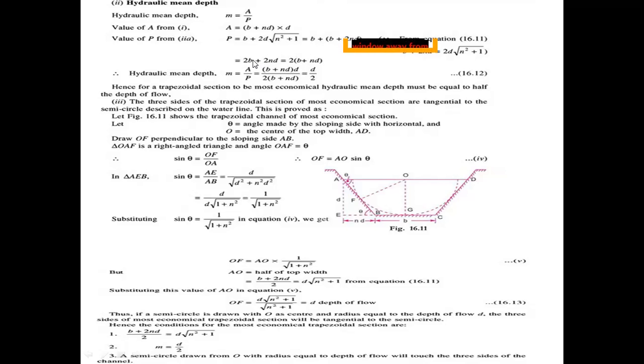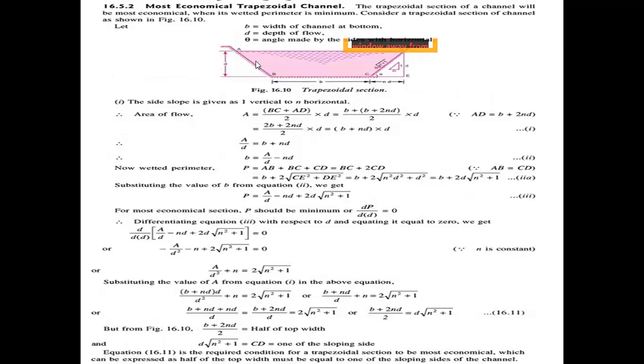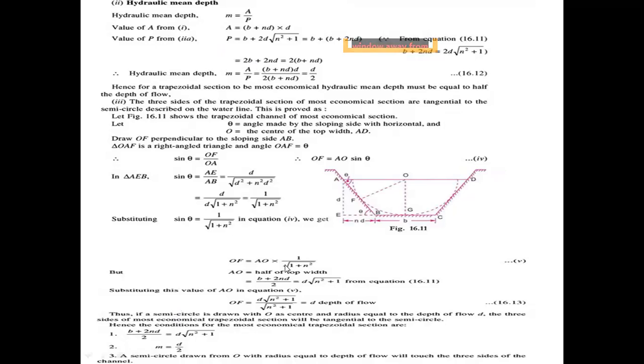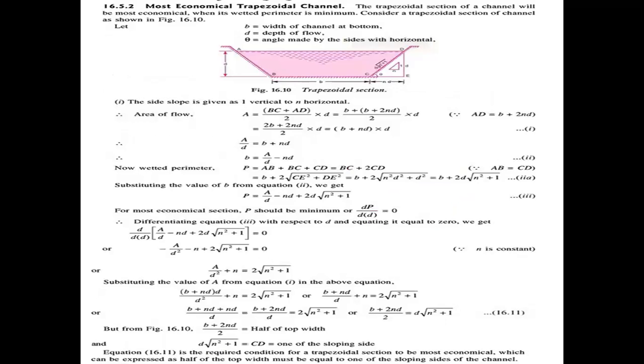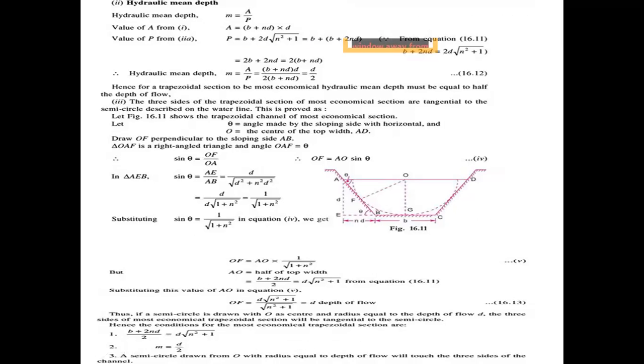P plus 2nd. So here, b equal to... we are getting b plus b, bracket of b plus 2nd. So we are getting 2b plus 2nd, which is 2 into b plus nd.